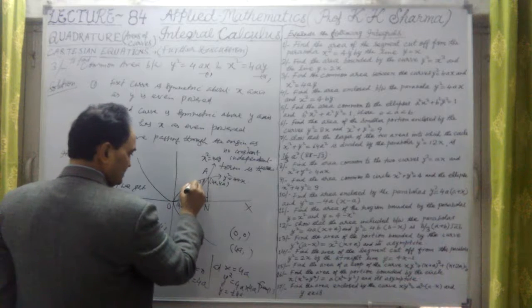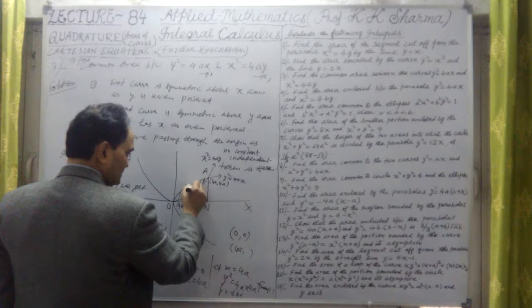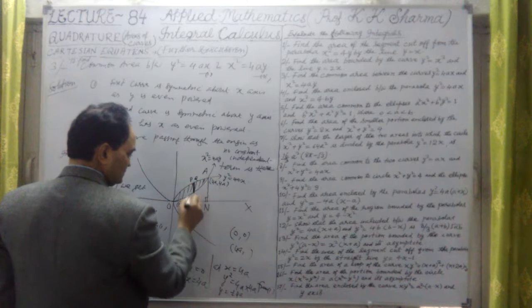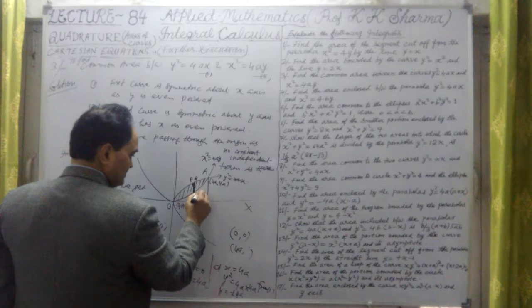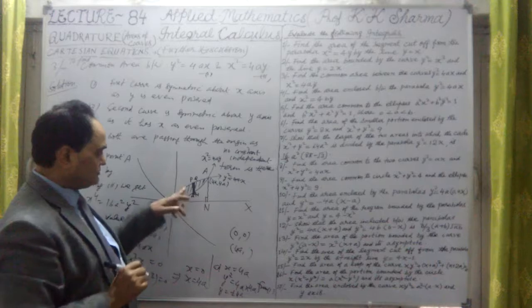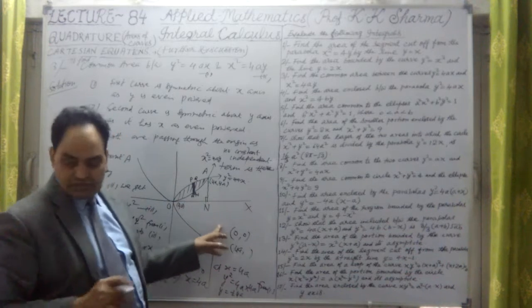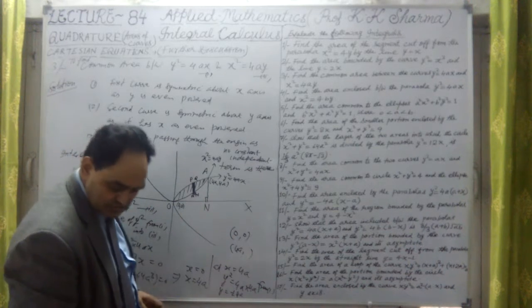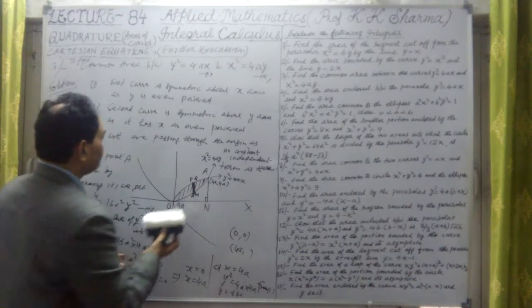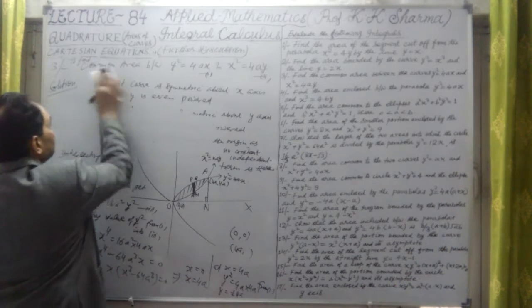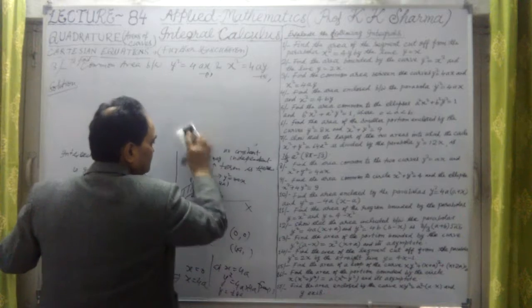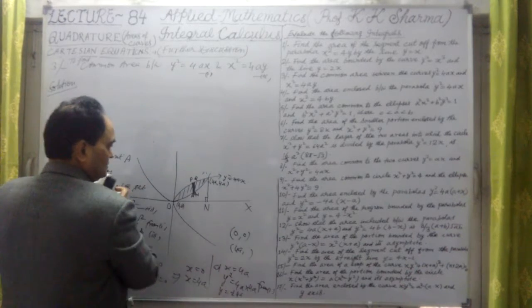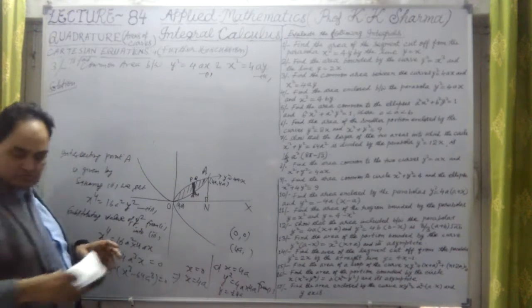Okay, so if I take here, let me take an elementary strip here. This is the PQ point. M and N point if I take. And this is dx, the breadth of this strip. So the common area can be given as, let me now put the common area. This is the A point here.